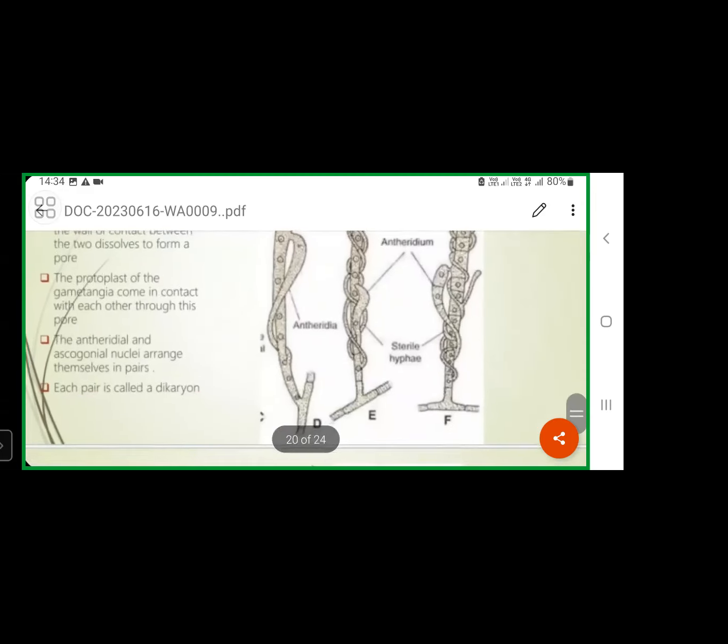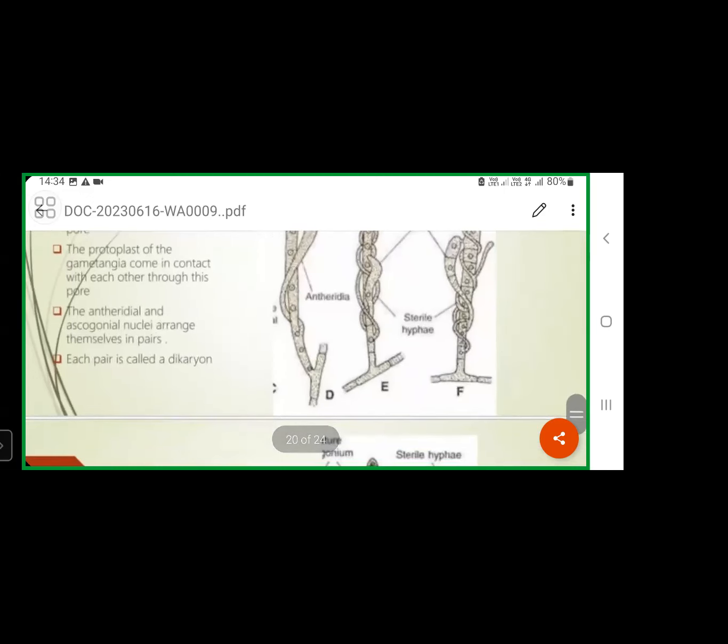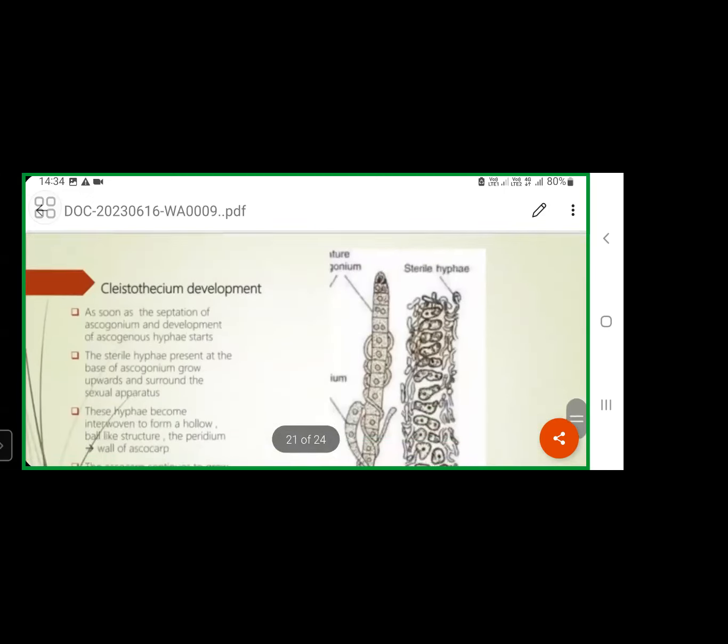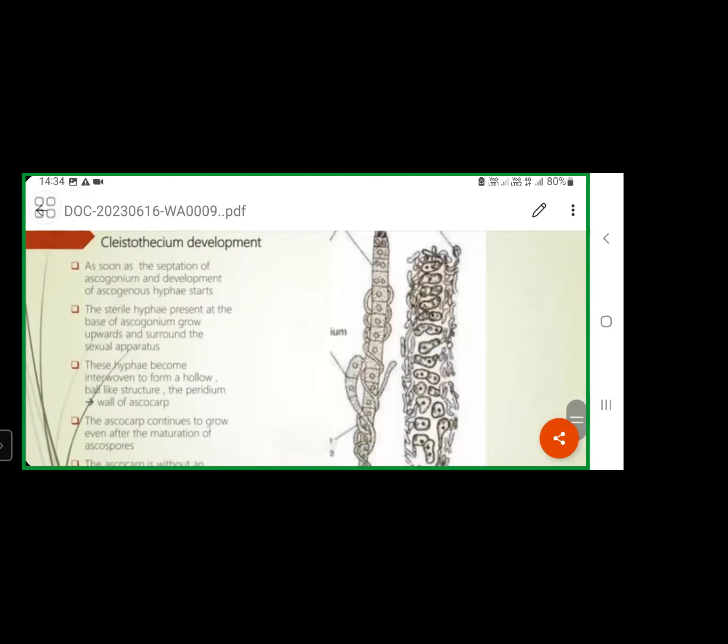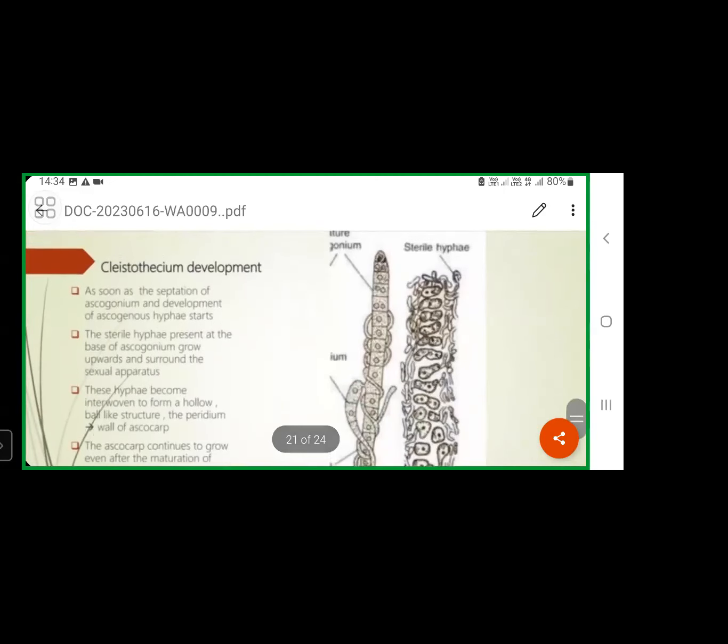At that time, another important process will take place here. Already you have learned about the antheridium development and ascogonium development in this sexual reproduction process. How these two are developed in such a fashion, from the main mycelium, some vegetative filaments also started developing from the base of this ascogonium and antheridium.